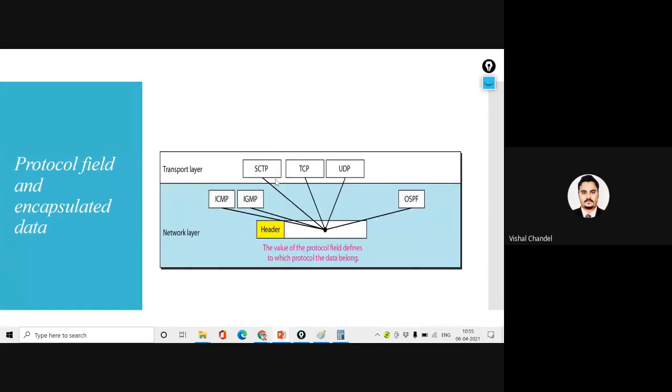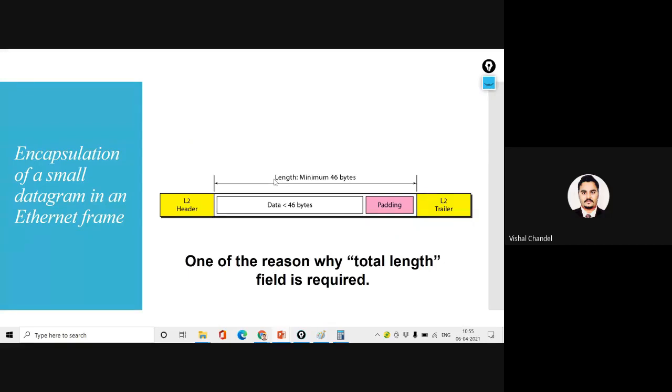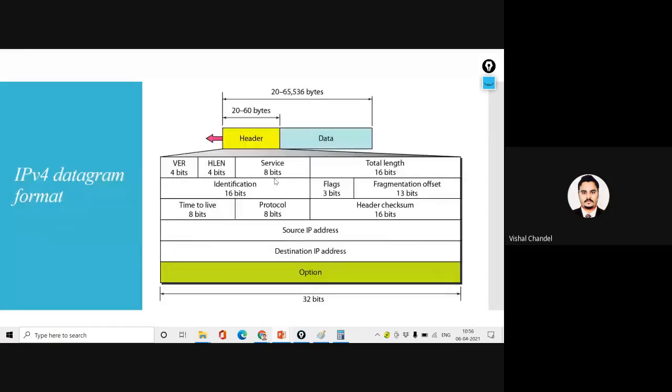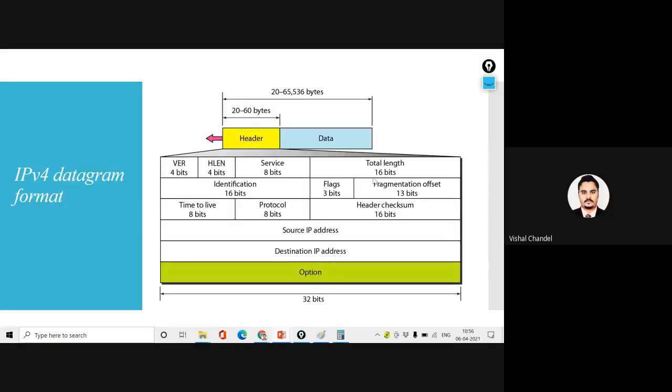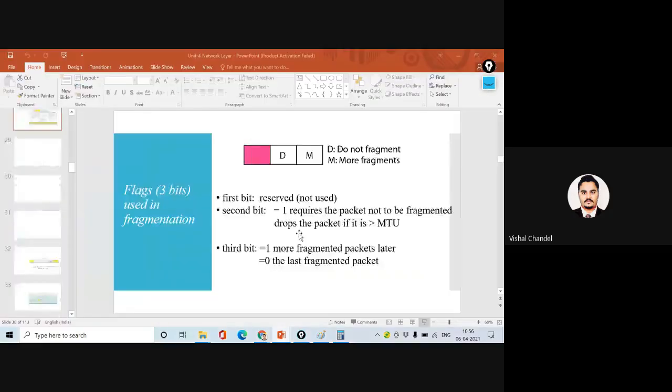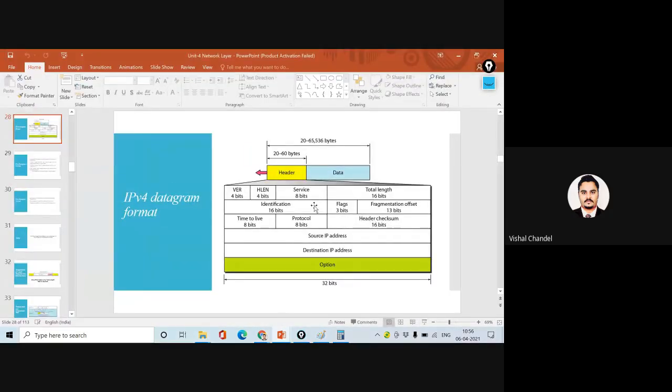If anyone has any doubt, then you have to go through this detail from your book also, and you can ask, because it's very important that the header is clear to everyone. If the header is not clear, then you can't develop any kind of application or network-based application. So this should be clear to everyone, and I will also explain it with a practical example, when we capture one packet and open it, all the fields will be there. So don't worry.